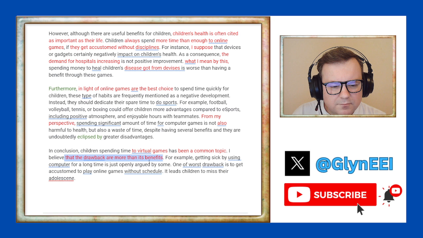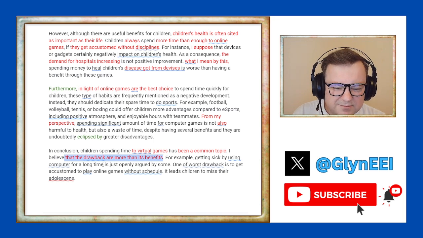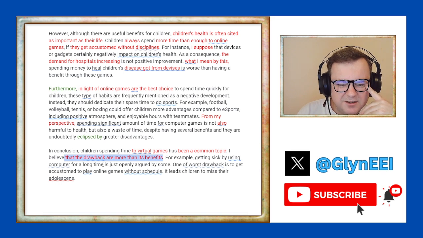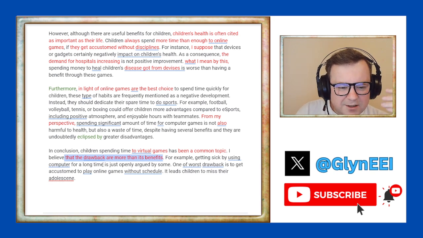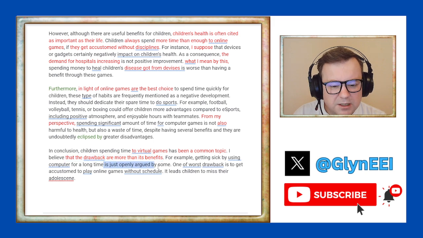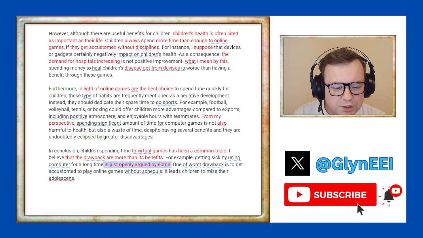Sorry. "For example, getting sick by using a computer." Okay, now, maybe this would have been a nice thing, using a computer for a long time. Maybe the candidate could have talked about that earlier. I know the candidate mentioned diseases, but I don't know. "Getting sick by using computer for a long time is just openly argued by some." Again, it's not academic, it's not making any point, it's just word salad.